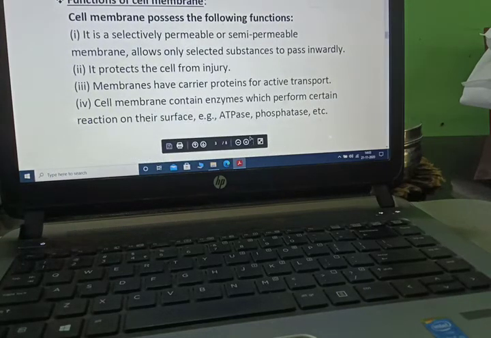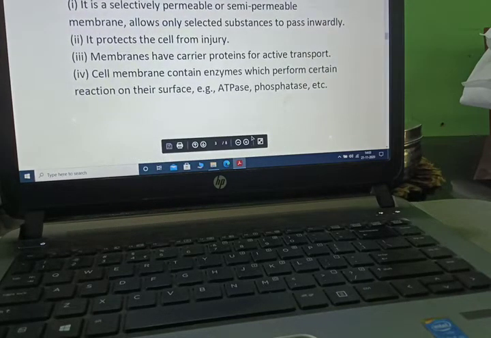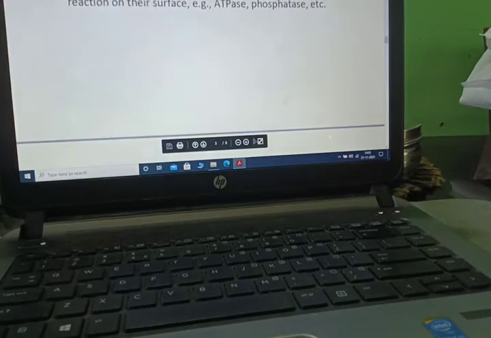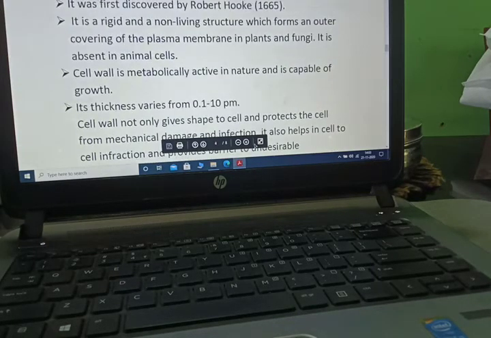Now, function of cell membrane. It is selectively permeable or semi-permeable, meaning it allows only selected substances to pass inside. It protects the cell from injury. Membrane has carrier proteins for active transport. Cell membrane contains enzymes which perform certain reactions on its surface, for example ATPase, phosphatase, etc.